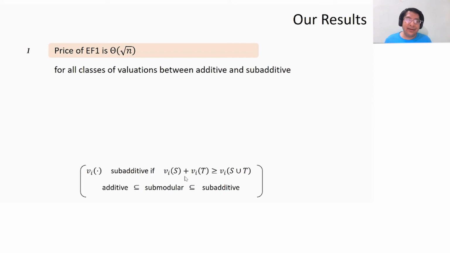I haven't defined subadditive, but I'm going to say a valuation is subadditive if for any two sets S and T, the valuation of the union is at most the sum of the individual valuations for S and T. And this includes additive, includes submodular, XOS, various other classes of functions. So for this very wide set of classes, we give tight bounds on the price of EF1.